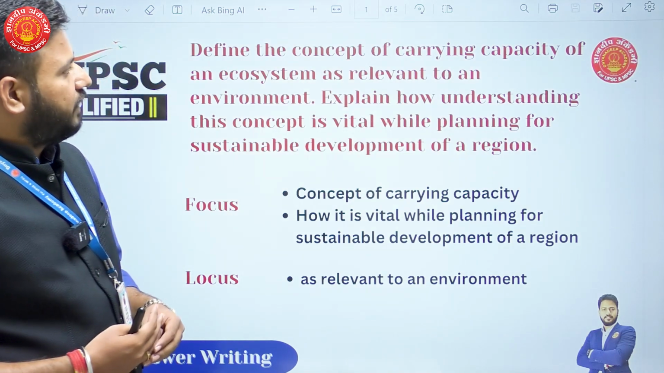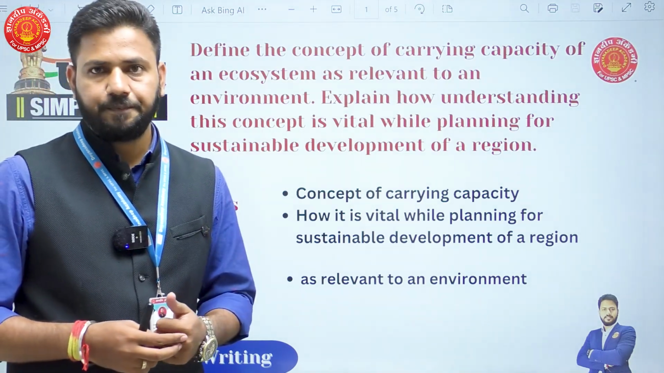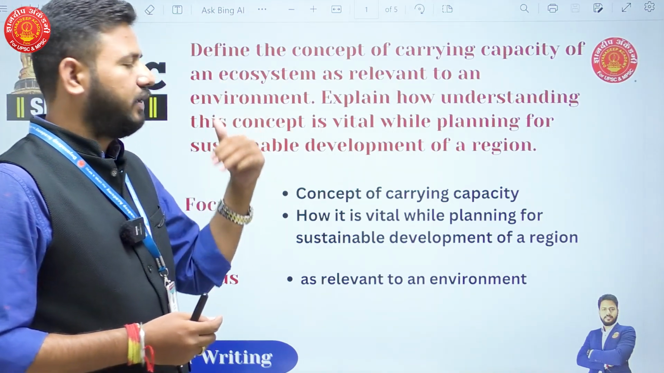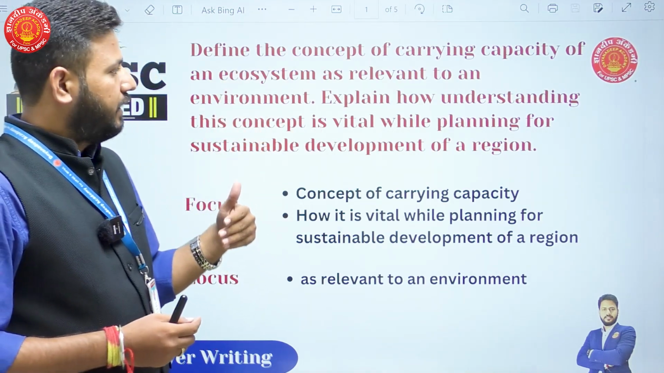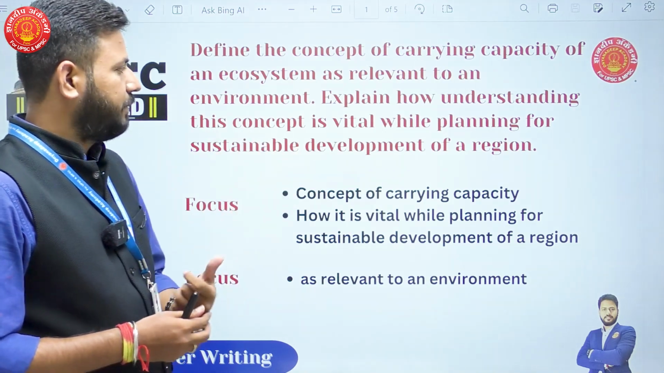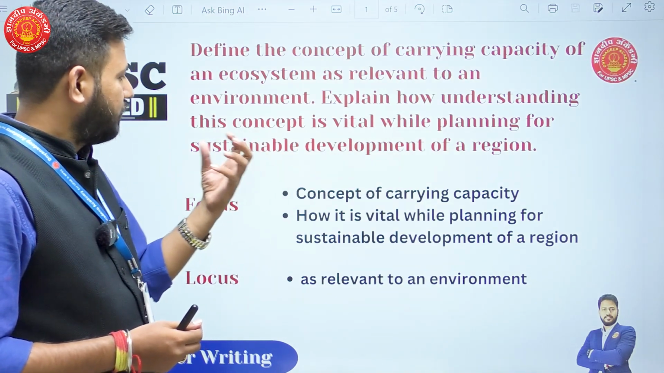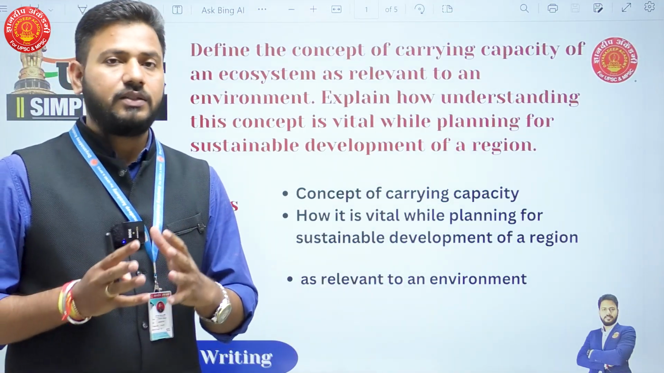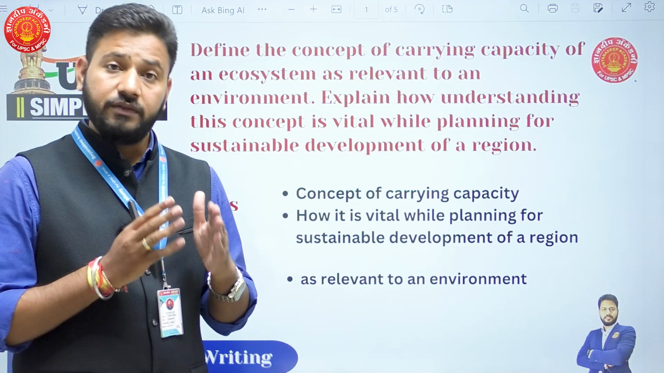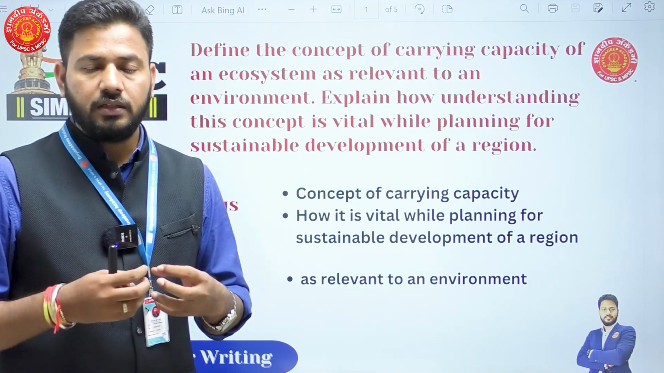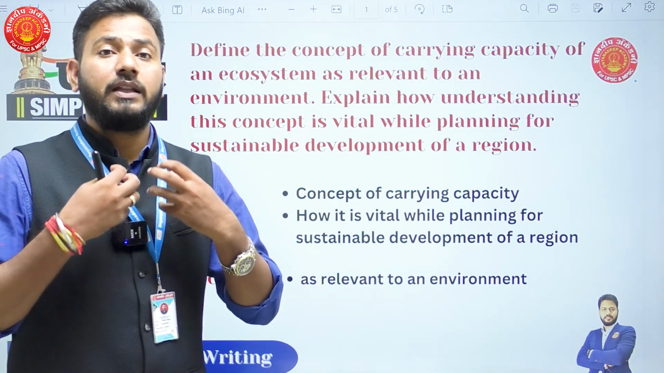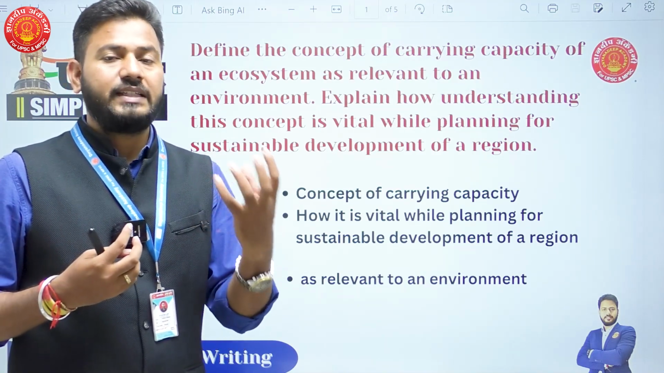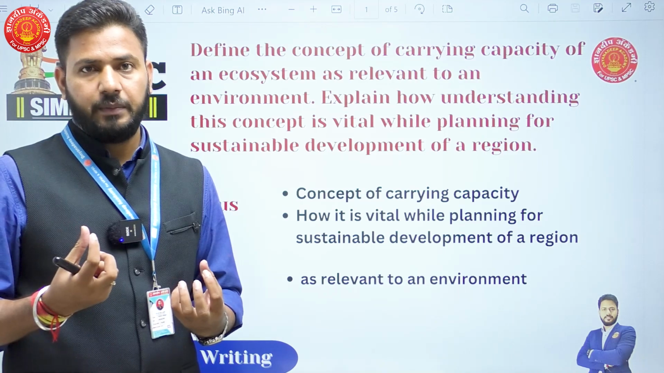The question is, define the concept of carrying capacity of an ecosystem as relevant to an environment. Explain how understanding this concept is vital while planning for sustainable development of a region. Now, I said this question is different, and it is different for a reason that here you are supposed to apply the knowledge that you have, because these are two different concepts. What is carrying capacity and what is sustainable development?